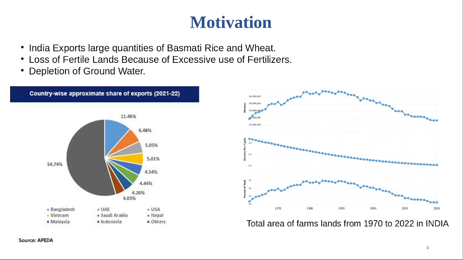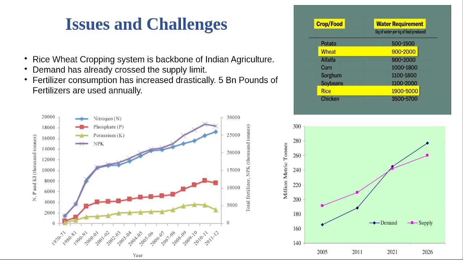But after the 1990s to 2020, we can clearly see that there is a decline in the land area, and this happened due to A, the industrial revolution, B, industry buying the land of the agriculture sector, and C, people moving from the villages to industrial cities such as Mumbai and Pune to work there, and they were selling their land. So this also caused a decline in agricultural land.